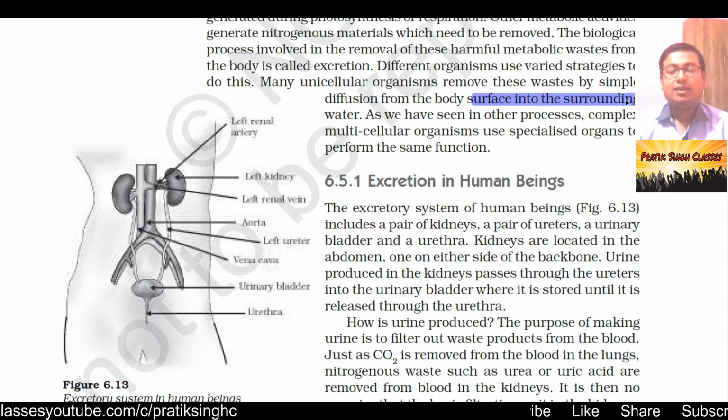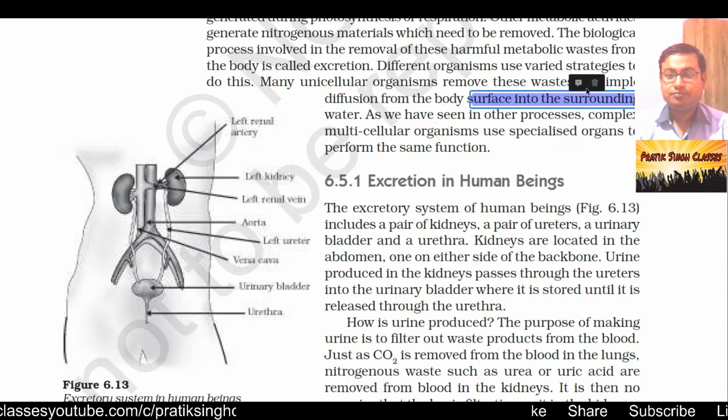As in the case of amoeba, after digestion the waste simply diffuses from their body cell to the surrounding environment. As we have seen in other processes, complex multicellular organisms use specialised organs to perform the same function.